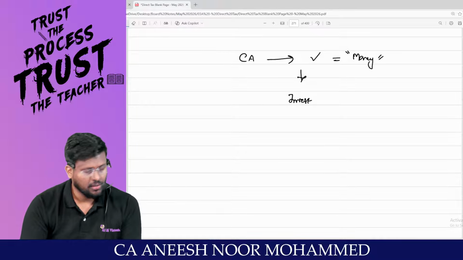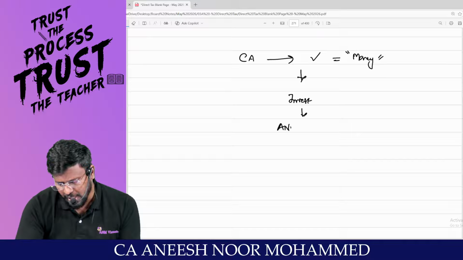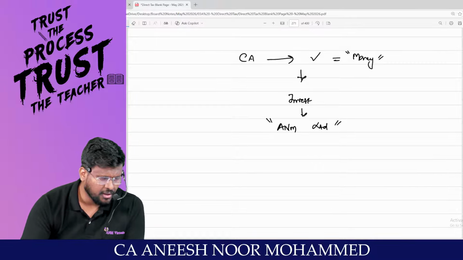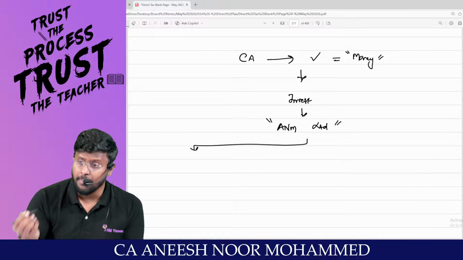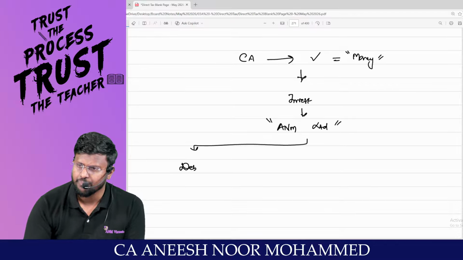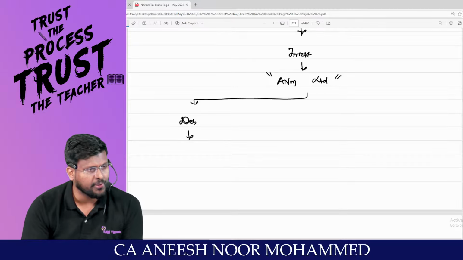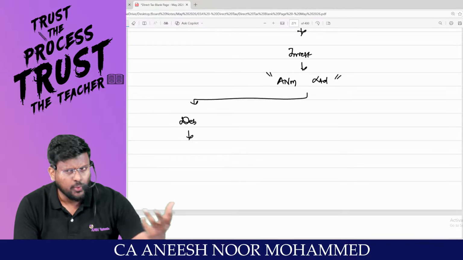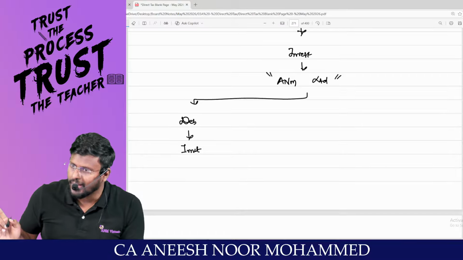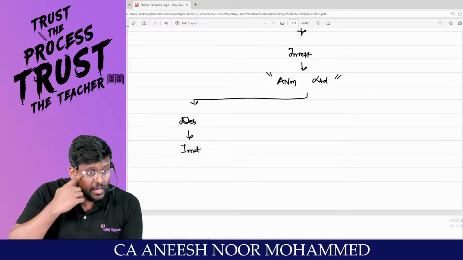In future, if there is a company called ANM Limited, will you invest in ANM Limited? If this ANM Limited is issuing debentures, will you invest in the debentures of ANM Limited? What will they give you as return? That interest will be debited to the profit and loss account of ANM Limited. It's an expense for ANM Limited.